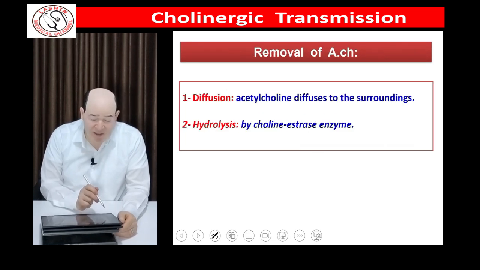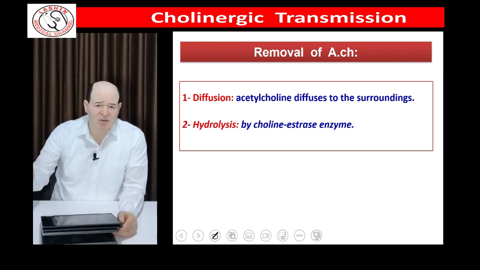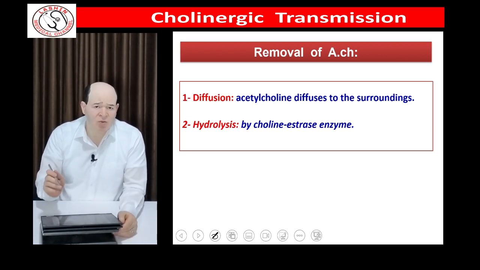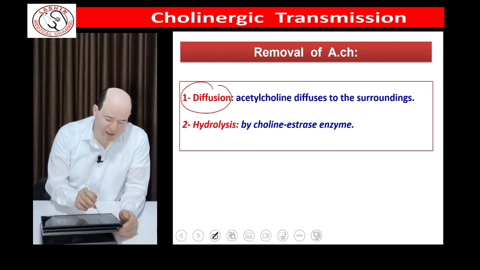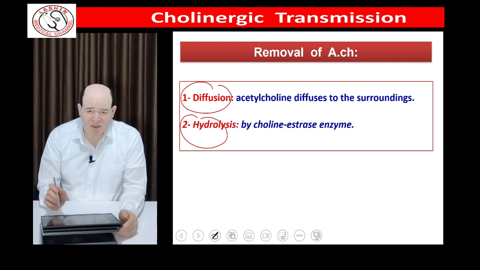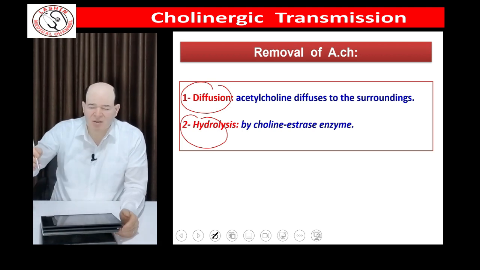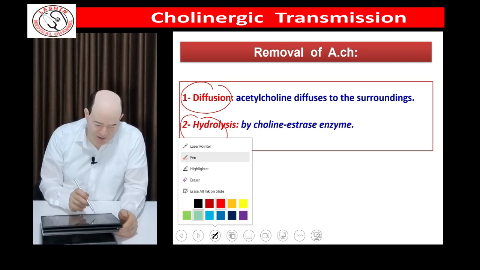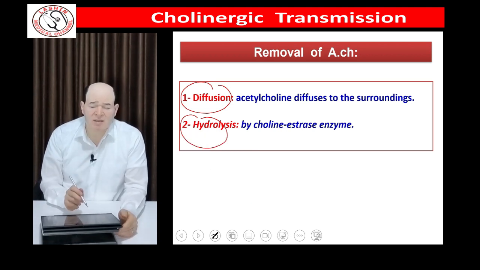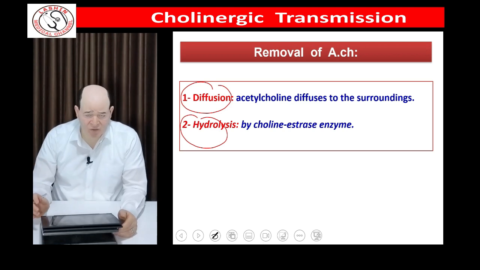After doing its action, as any transmitter inside our body, it has to be removed. The main methods of removal are diffusion and hydrolysis. Diffusion means that the molecules are distributed everywhere, so their concentration decreases. However, hydrolysis is the main process of removal.